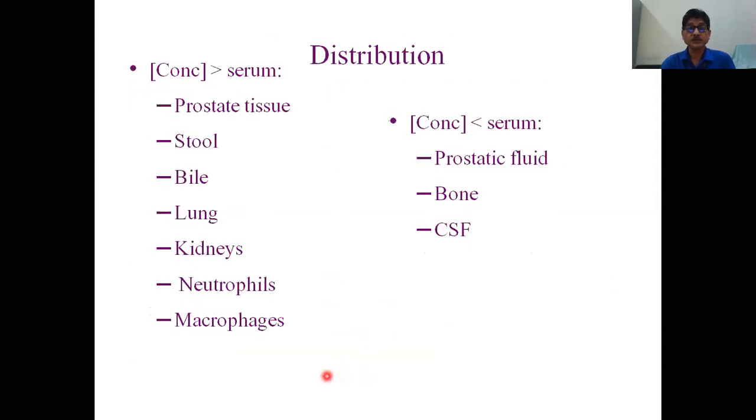Coming to the distribution, some of the tissues concentrate the drug. That means the concentration of fluoroquinolone is more than in the serum, like in prostatic tissue, stool, bile, lung, kidneys, neutrophils, and macrophages. So intracellular concentration is also very good. Why is it important to know?